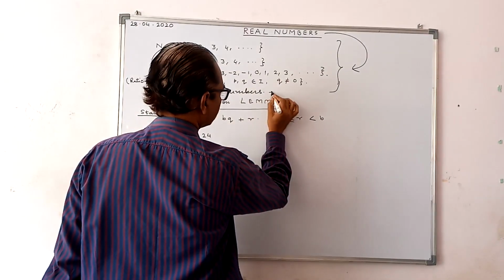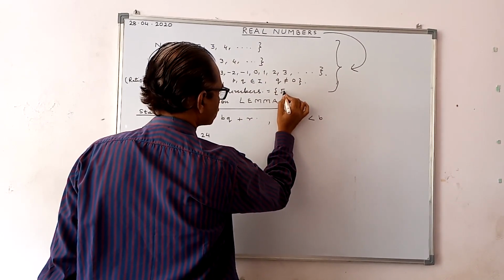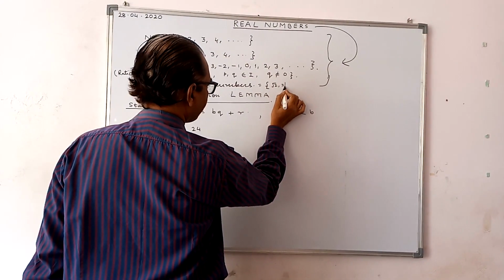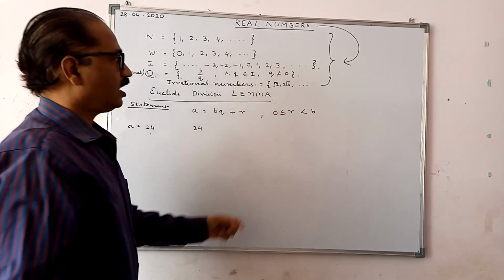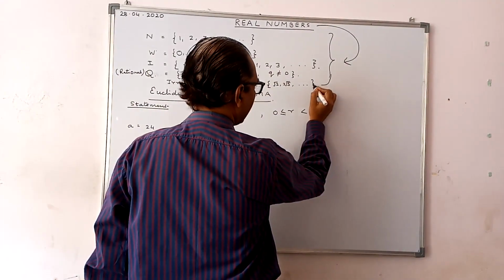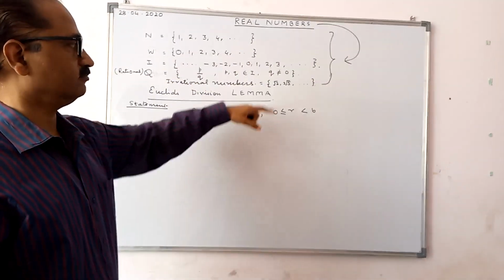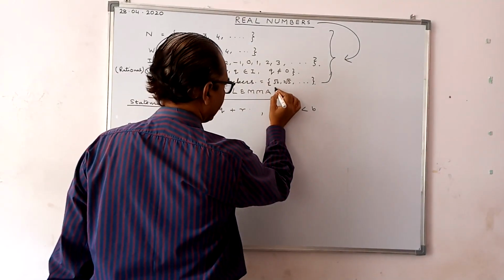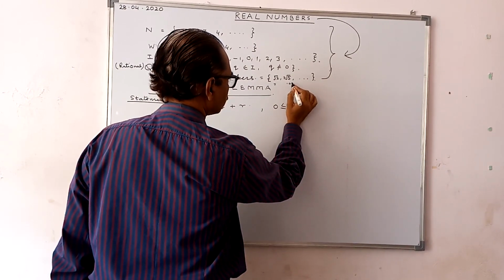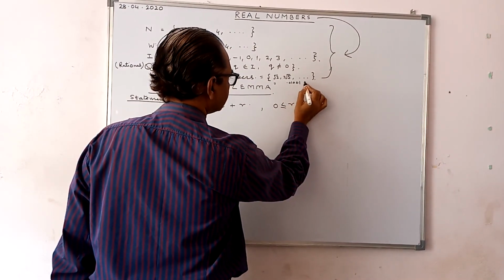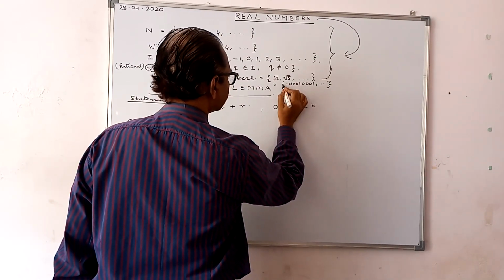Then we have irrational numbers. Irrational numbers are the numbers which are in the form of roots, like root 2, cube root 5. These are numbers in the form of roots and they are not integers. They cannot be expressed in the form p upon q. They are called irrational numbers. You have studied that irrational numbers are also of the form 0.01, 0.001, 0.0001, and so on.